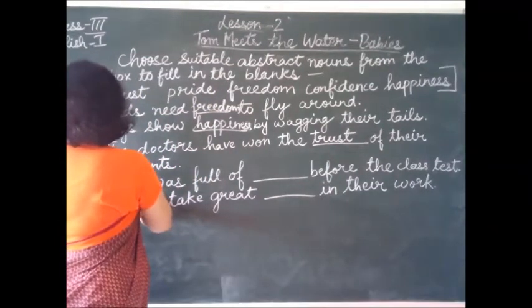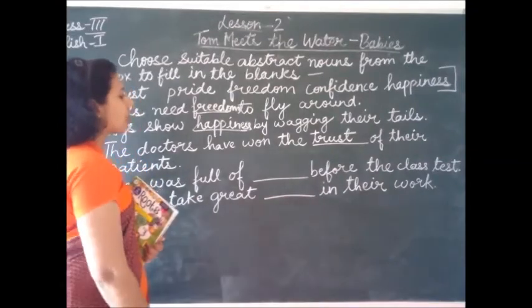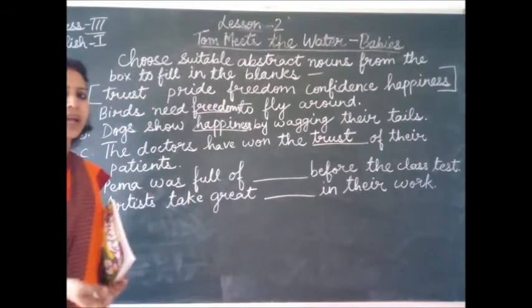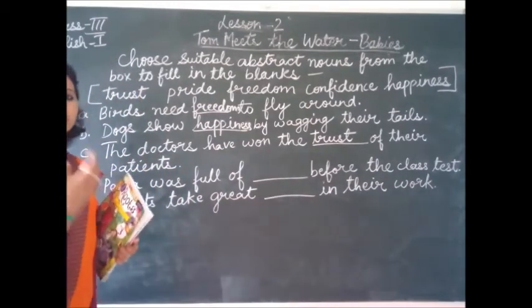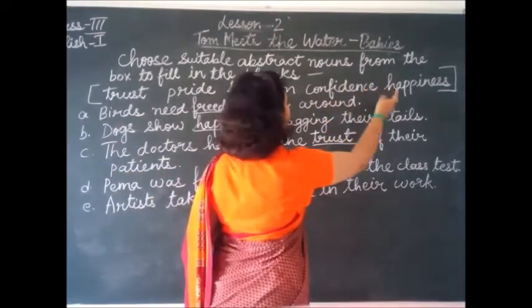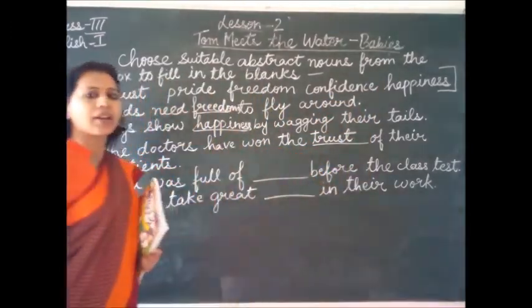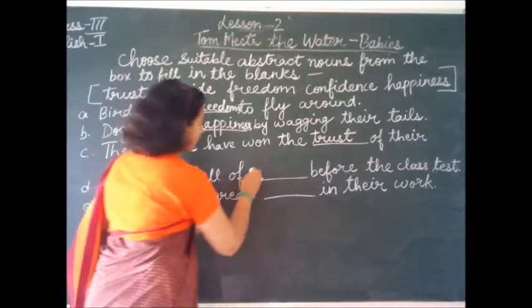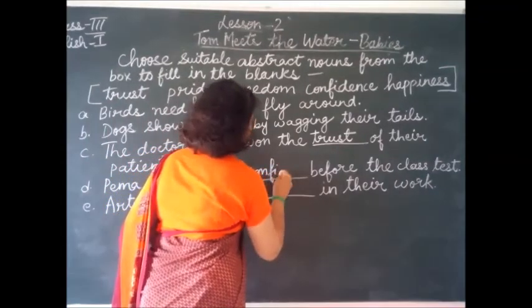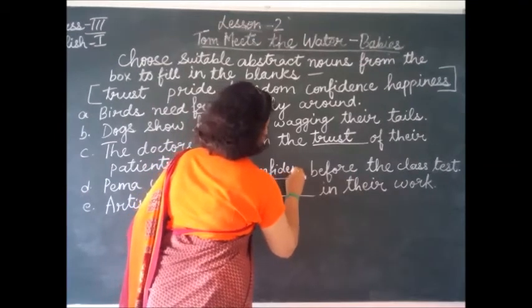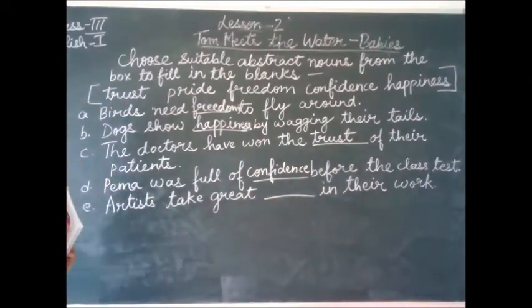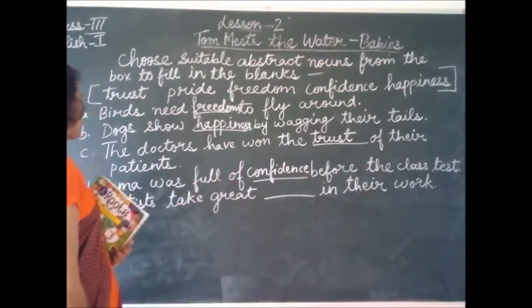Now, the next sentence is, Pima was full of dash before the class test. Before giving the class test, Pima was full of what? Trust, pride, freedom, confidence and happiness. What was she full of? Confidence. So you write here confidence. CONFIDENCE. Confidence. She was full of confidence before she was going to give the class test.